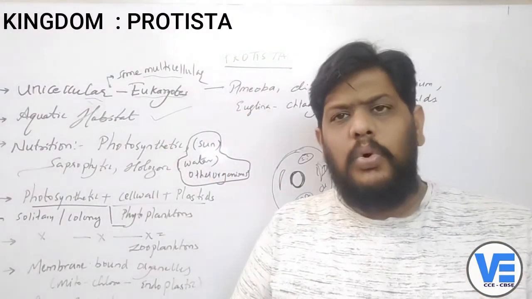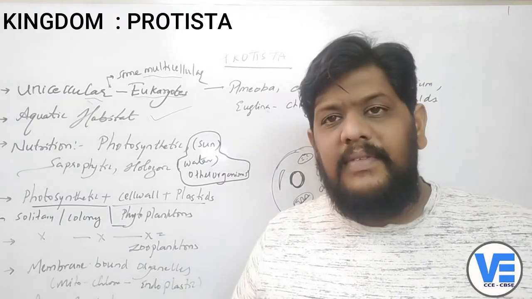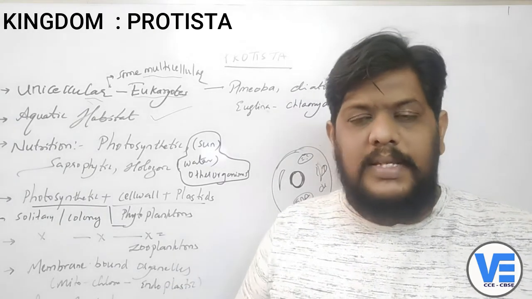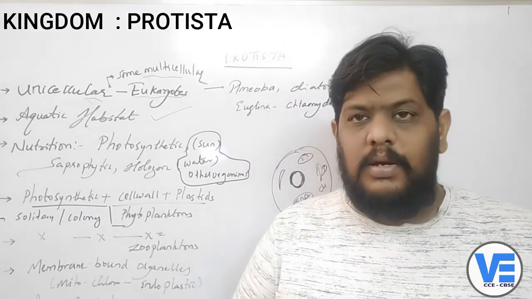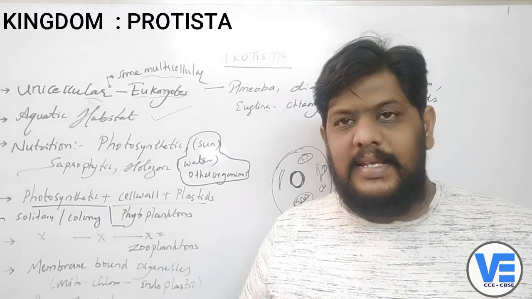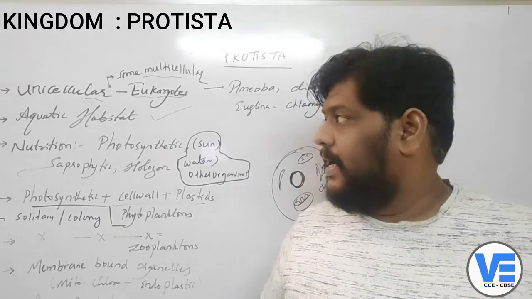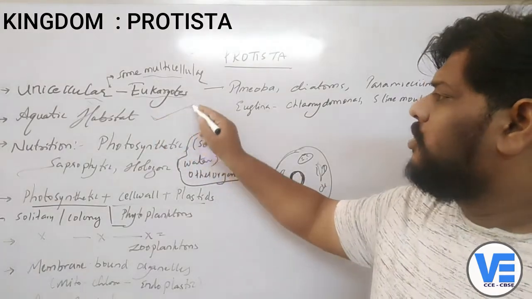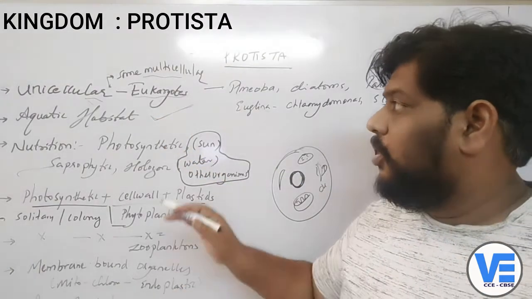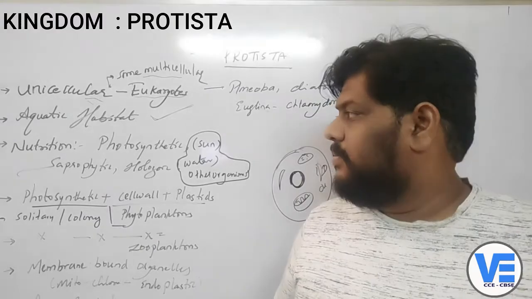The second thing here is the aquatic habitat. That means most of these organisms live in the aquatic habitat. What is aquatic habitat? Water, right? They usually live in the water. So their basic habitat is water, and that's why we are calling it aquatic habitat. So most of the organisms which belong to Protista are usually aquatic organisms, right?